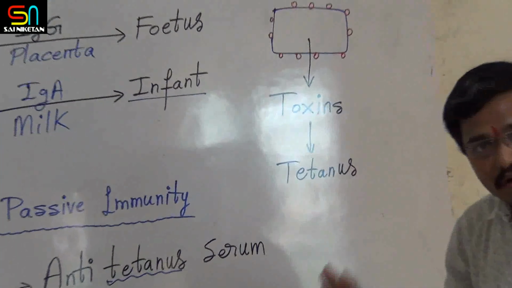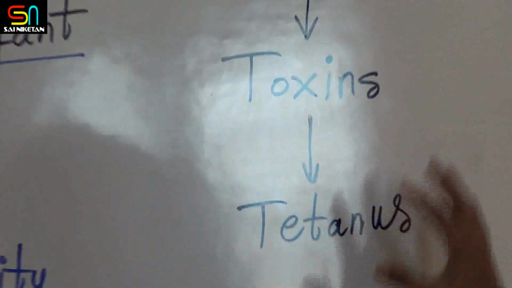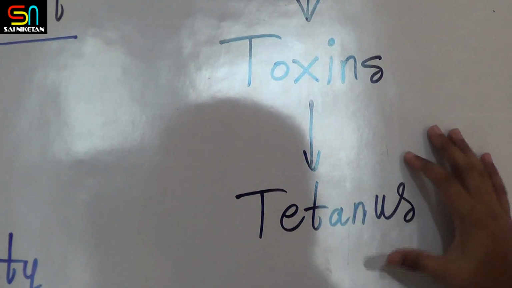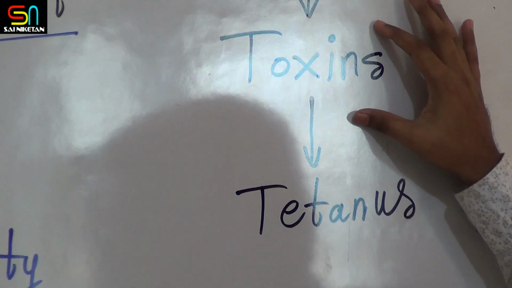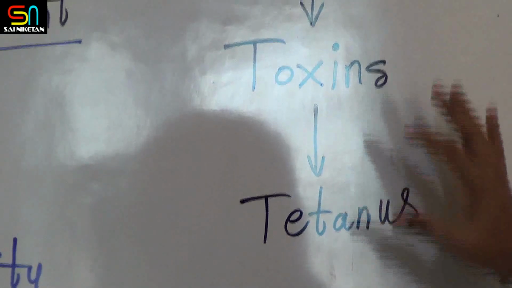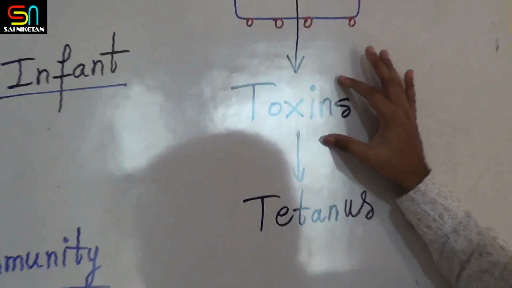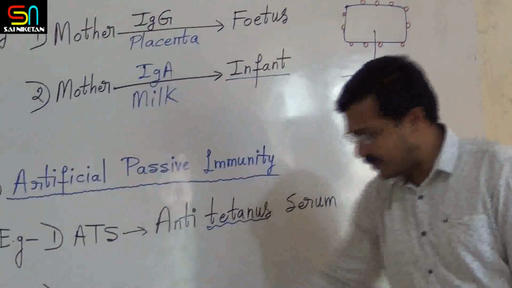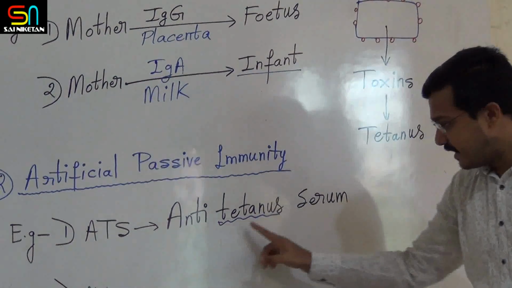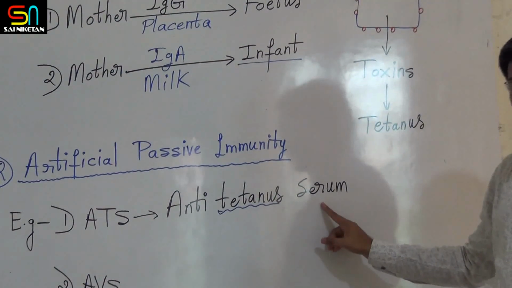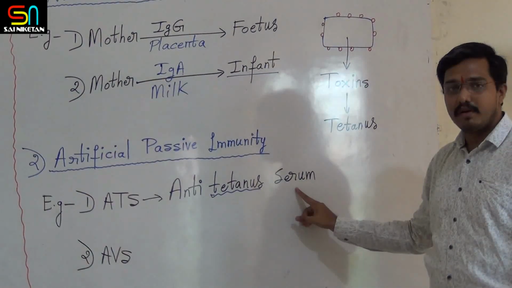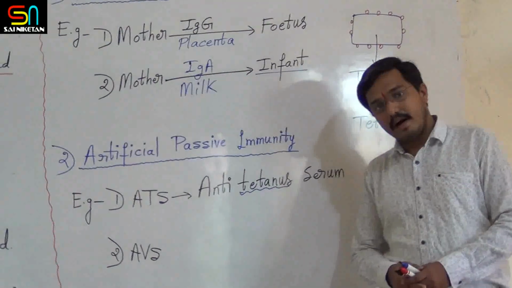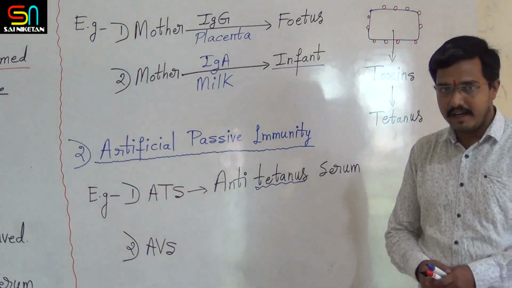Now scientists thought, so ಈ ಡಿಸೀಸ್ ಗೆ ಟ್ರೀಟ್ಮೆಂಟ್ ಮಾಡಬೇಕಾದ್ರೆ ನಾವು ಏನು ಕೊಡಬೇಕಾದ್ರೆ antitoxin ಕೊಡಬೇಕು. Right? Because these toxins are causing disease, so antitoxins are required for treatment of this disease. So that antitoxin is nothing but ATS, that is anti-tetanus serum. Right? Serum is nothing but the plasma with the clotting factor. This is obtained from another person, and other person ಇಂದ ತೆಗೆದಂತಹ ATS ಅನ್ನು ಕೊಡಲಾಗುತ್ತೆ.